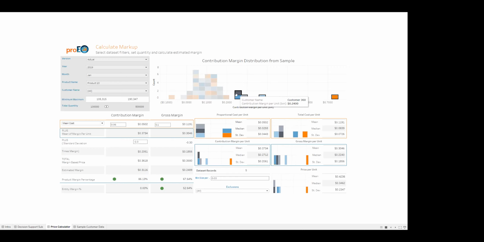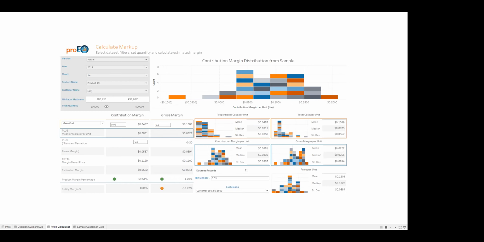So I'll just select them, and then when you hover over, you have that option to exclude these specific customers. So when I excluded those customers, our entity margin percentage hurdle rate down here of 15% shows that we're suddenly at a negative 13.7% gross margin loss. So when we add in all those costs that we didn't itemize, we're losing money at this 11 cents price. But once again, if you look, our contribution margin is still positive.